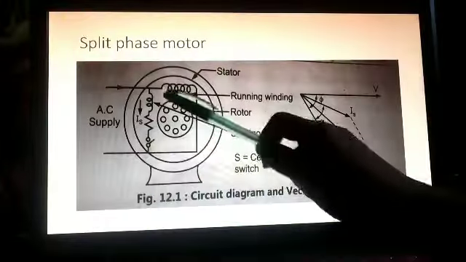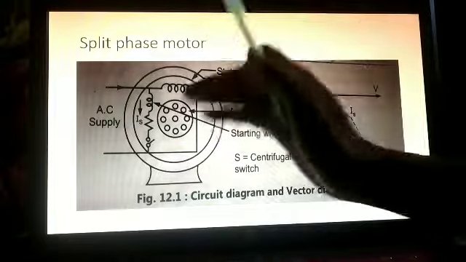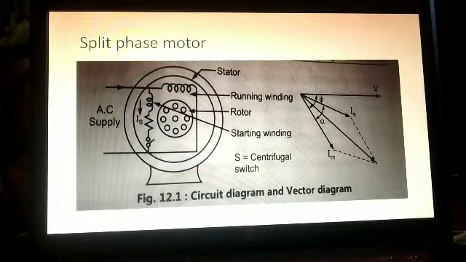Here you can see this is our rotor. It is placed on the shaft. Clear? This is all about the construction. Now we will see the working.